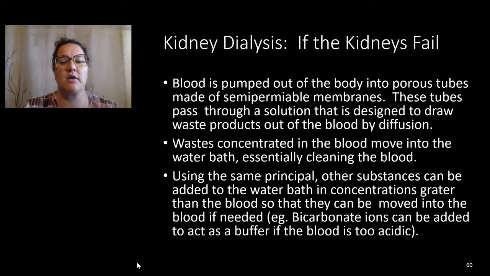If your kidneys are completely failing or about to fail, one of the ways that we can treat issues is known as kidney dialysis. Blood is pumped out of the body into porous tubes made of semi-permeable membranes that replace the nephron function. These tubes are going to pass through a solution that's designed to draw waste products out of the blood by diffusion. The concentrated waste is going to be moved into the water bath, cleaning the blood. Other substances can be added to the water bath in concentrations greater than in the blood, so they can be moved into the blood if needed, such as bicarbonate ions to act as a buffer if the blood is too acidic.